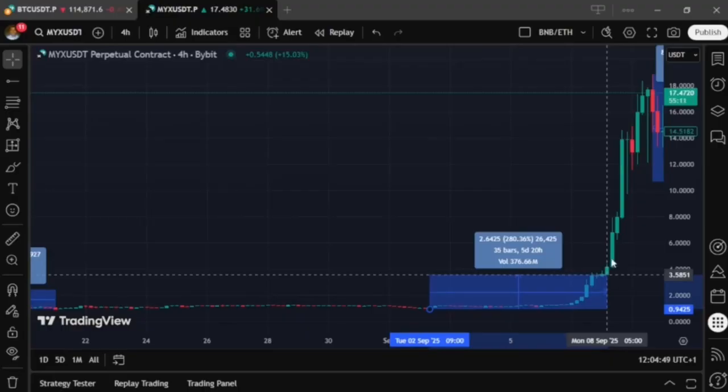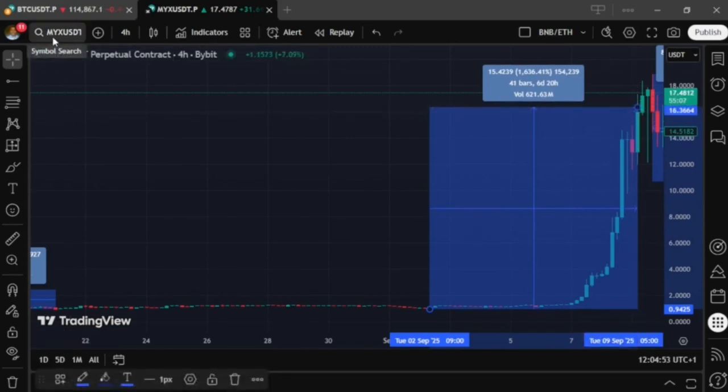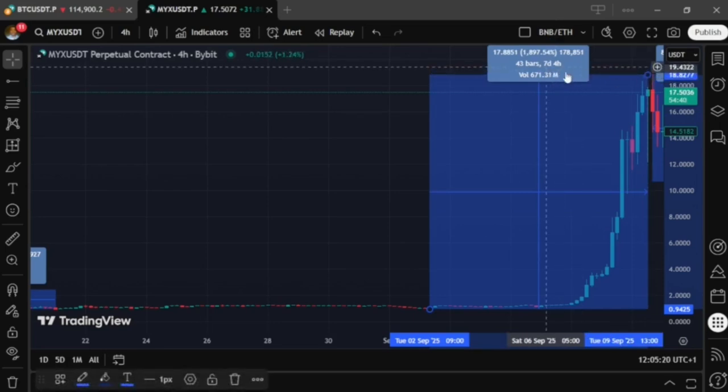I'm going to show you exactly how to find and trade the right cryptocurrencies and meme coins that can potentially make you more money today on the Bybit cryptocurrency exchange. In fact, just a couple of hours ago, the price action of the MYX USDT cryptocurrency futures contract squeezed up by 1,897.54% in 7 days, 4 hours.